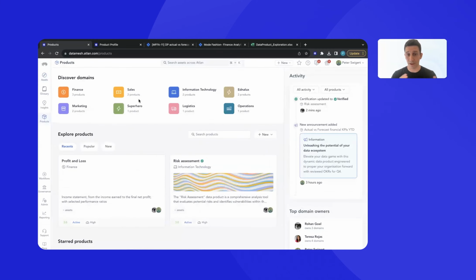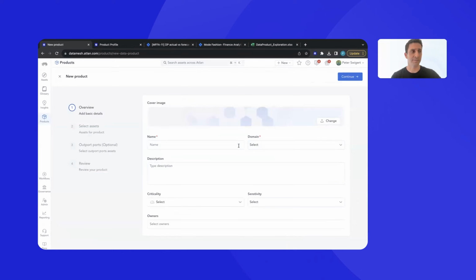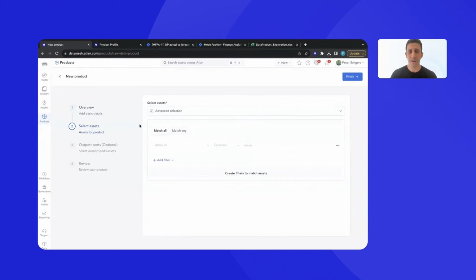I'll jump back into our product homepage that Teresa demoed. Say, hey, maybe I'd like to go about creating a brand new product. The first step on our data mesh journey. Now, if I want to start from scratch, I could do simple things. Maybe I work in our finance domain. So I'm going to work on a data product for accounts receivable analytics. And I'll tag this in our finance domain. I can come back, add some other information later. But what is this data product going to be made of?